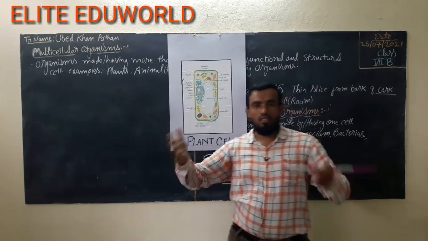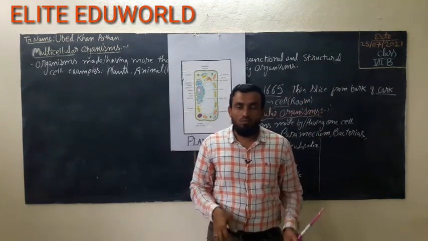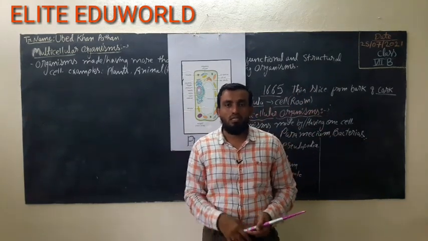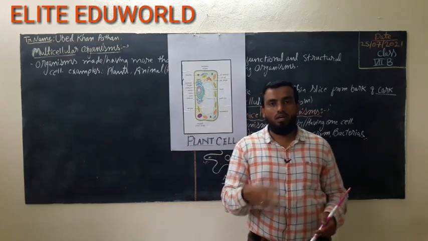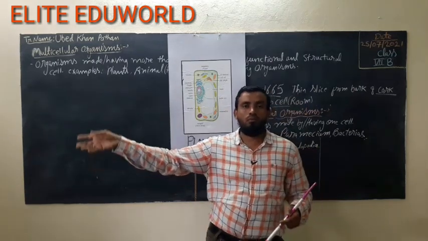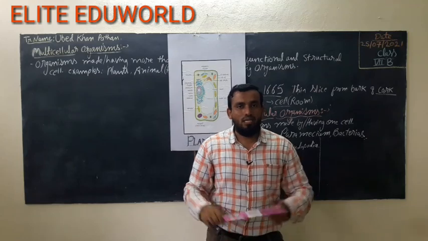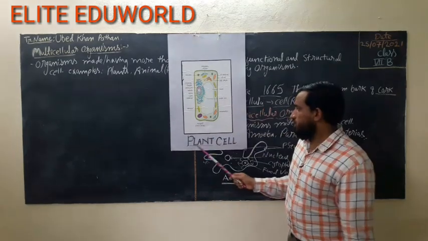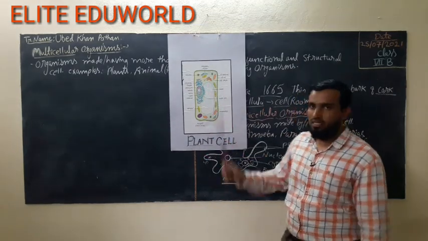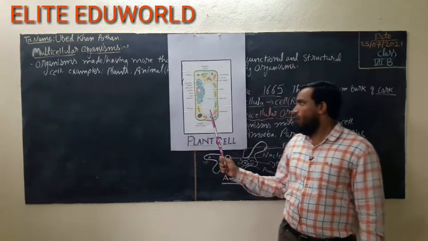Plants are not moving, they just stand in one place. We require more energy, they do not require more energy. We are heterotrophs, we cannot make our own food, they can make their own food by photosynthesis. So for that reason there are so many differences. First of all, see the plant cell. This is the structure of a single plant cell. This is only one cell.